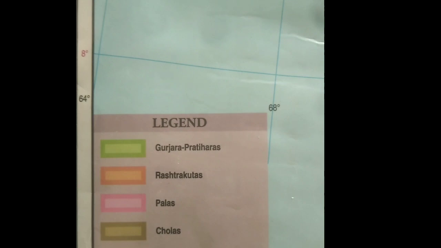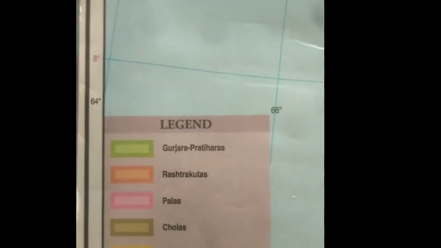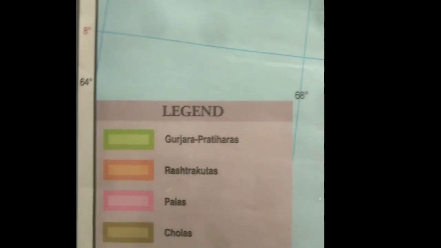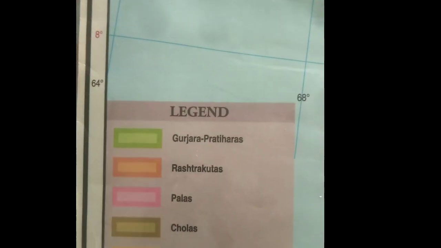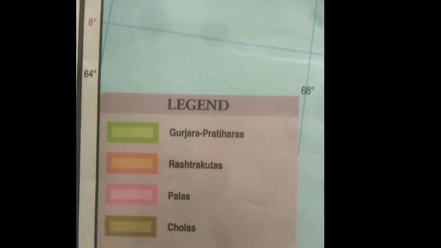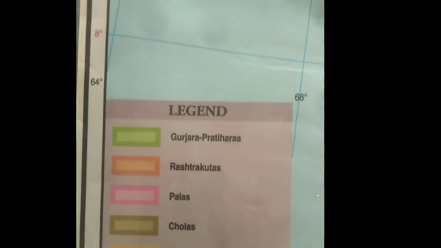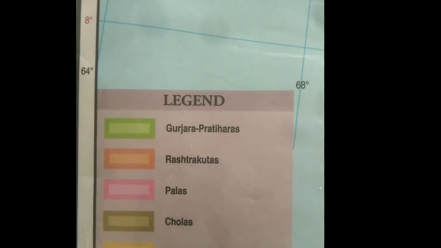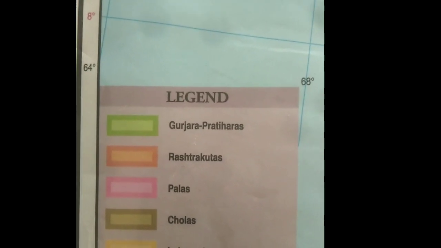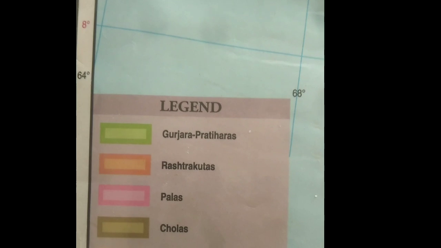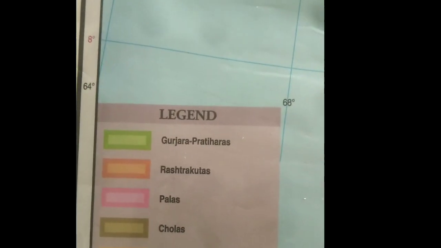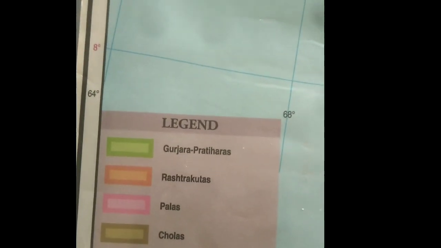Yes, I hope you are watching, dear students. Gurjara Pratiharas, Rashtrakutas, Palas, Cholas and independent kingdoms. So these 5 kingdoms are mentioned on the map, and they are represented by different colors. Let us see the first 3 colors. The parrot green color shows the Gurjara Pratiharas, the orange color represents the Rashtrakutas, and the Palas kingdom is represented by the pink color.